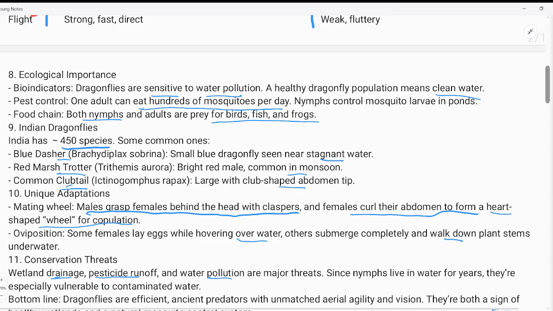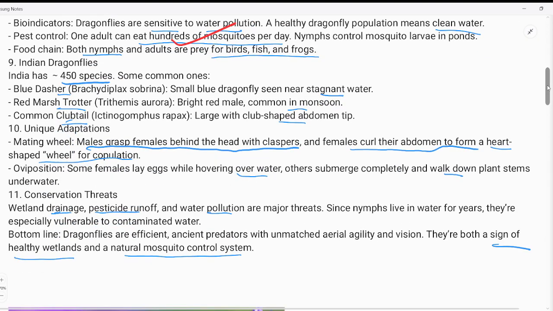Now, pest control. One adult can eat hundreds of mosquitoes per day. Only one dragonfly can eat hundreds of mosquitoes per day. What does it mean? It means that dragonflies are like a friend of human beings. They keep checks and balances on the population of mosquitoes, because we are aware that mosquitoes create a lot of diseases like dengue, malaria, chikungunya. Correct. And in India, around 450 species of dragonflies are available.